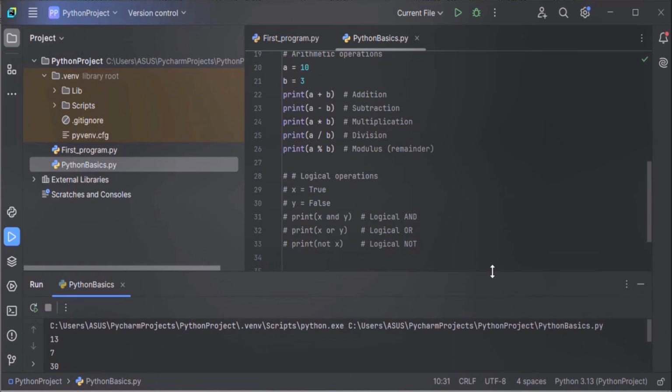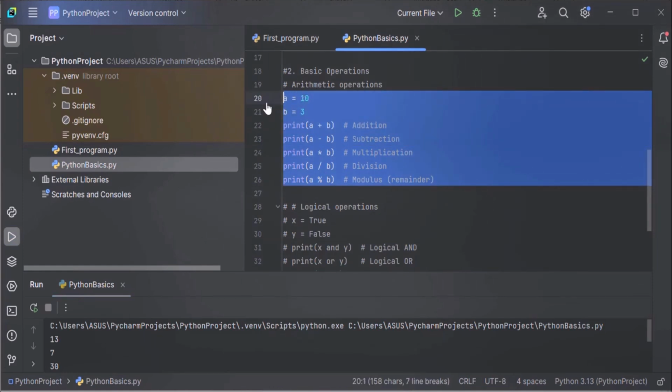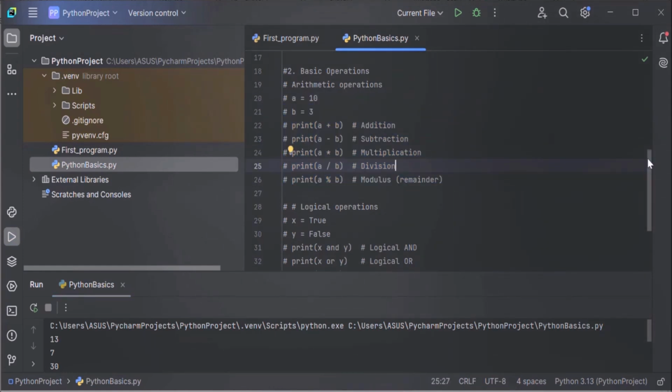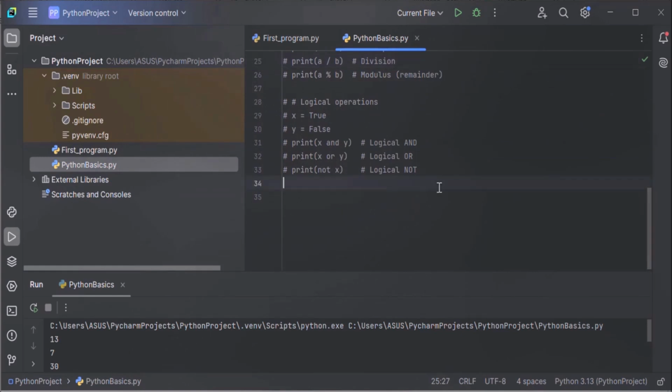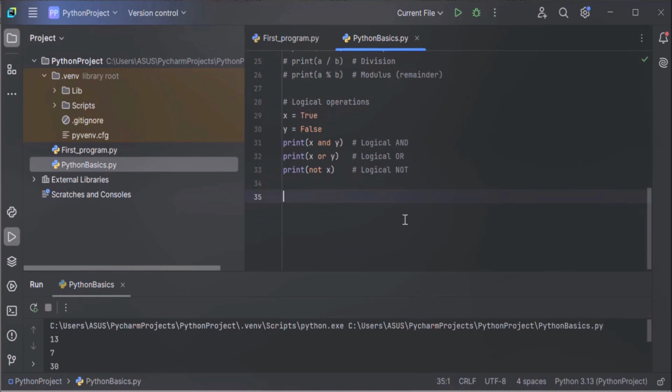Now let's move on to the logical operations. So let me comment out this section of arithmetic operations and uncomment the logical operations. Now we are moving on to logical operations.